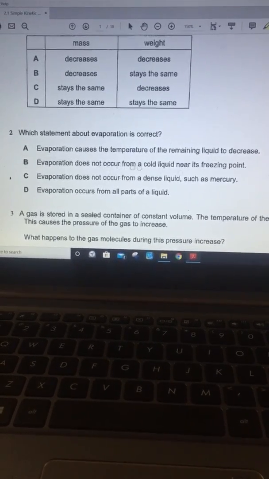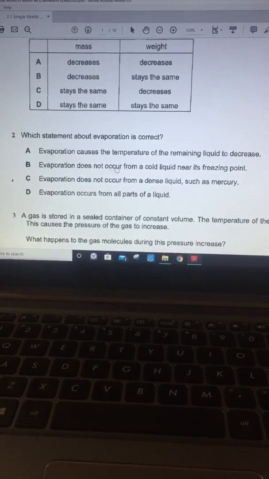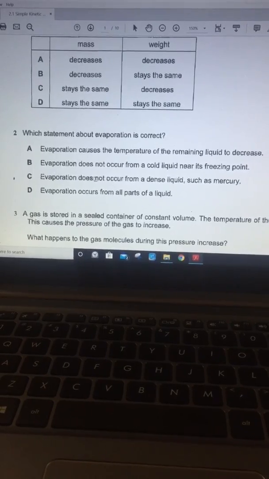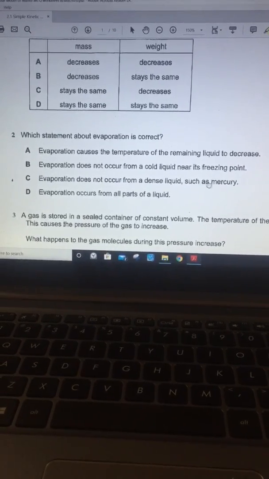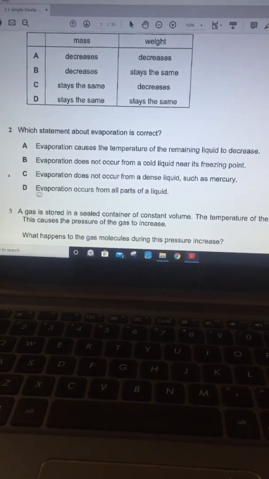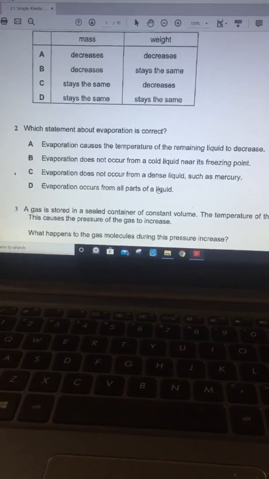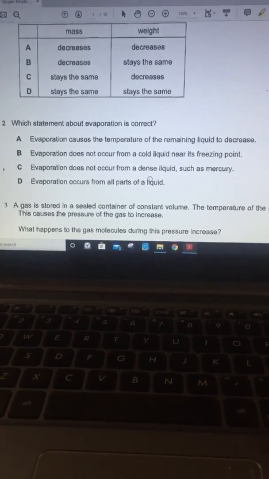No, evaporation occurs at all temperatures. That is one of the main differences between boiling and evaporation. Evaporation does not occur from a dense liquid such as mercury. It occurs in all liquids. Evaporation occurs from all parts of a liquid. No, it is a surface phenomenon. It is a very superficial thing.